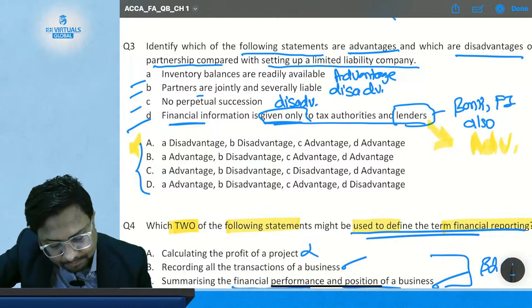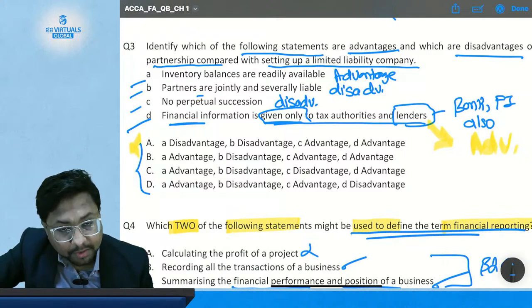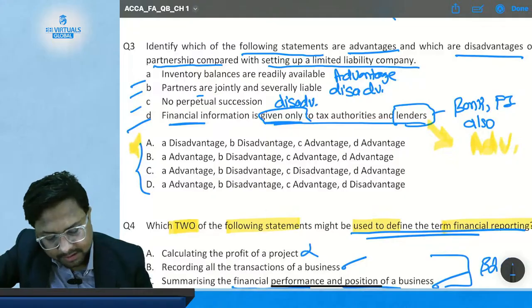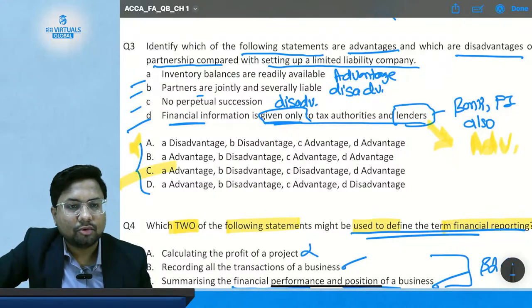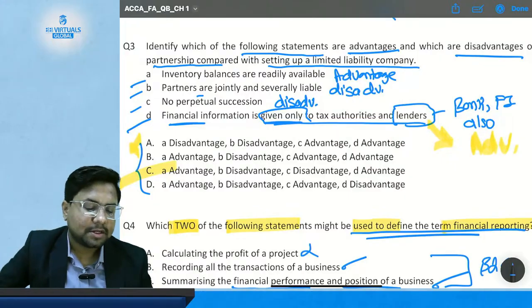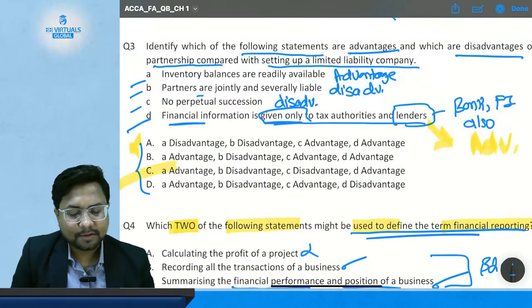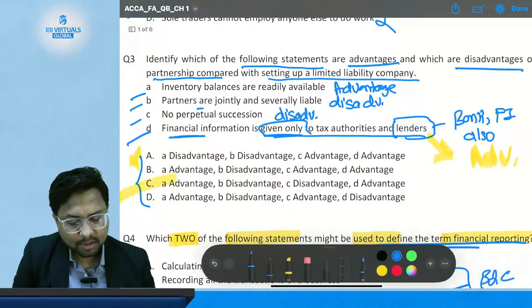Not A, not B, and yes, definitely C. So C is going to be your answer, where statement A is advantage, B and C are disadvantage, and again D is your advantage. So correct answer is option number D. Okay,